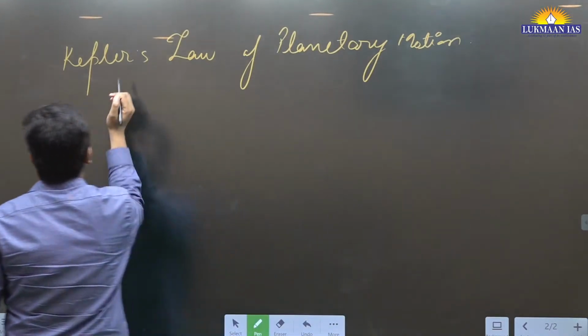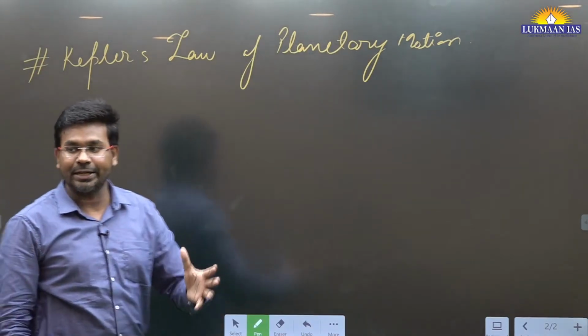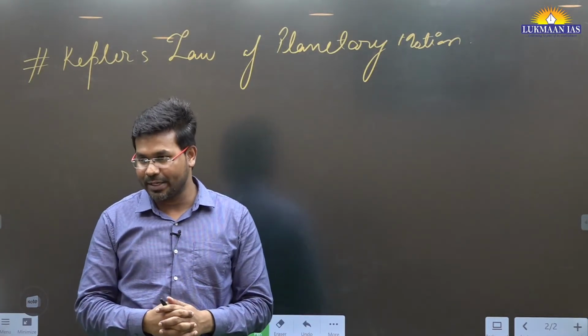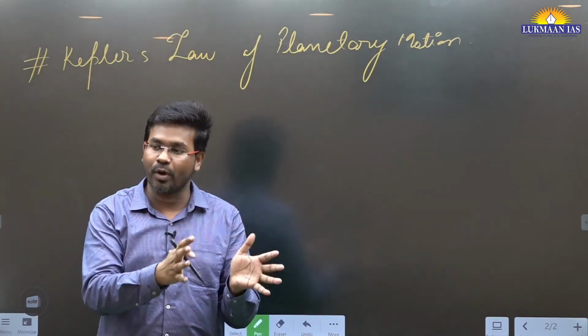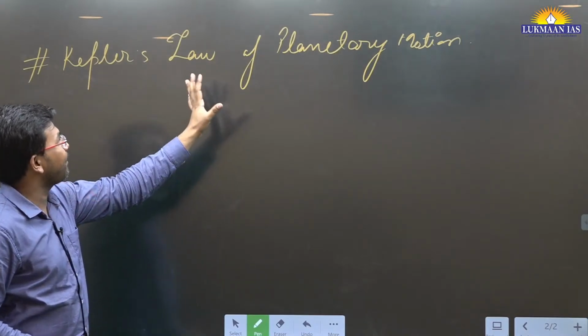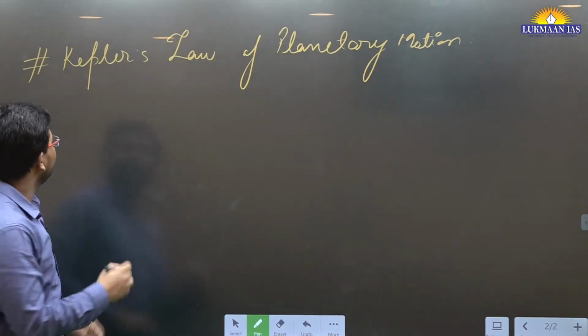Many of you may have a doubt: how are the artificial satellites or spacecraft that we are sending able to glide through space, and how do they move from one planet to another? For that, Kepler's law of planetary motion will help you understand those concepts.